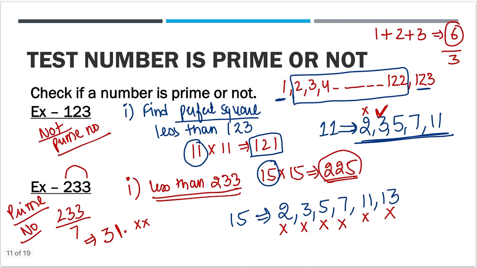Fourth, testing whether a number is a prime number. Don't fret over it. Don't invest a lot of time on it. In the exam, they are not going to ask you which of these options are prime numbers. Even if they ask you, you know this method. And since it takes a lot of time, they can only ask you about numbers around 500 or less than 500. For those numbers, you can use this method, if given.